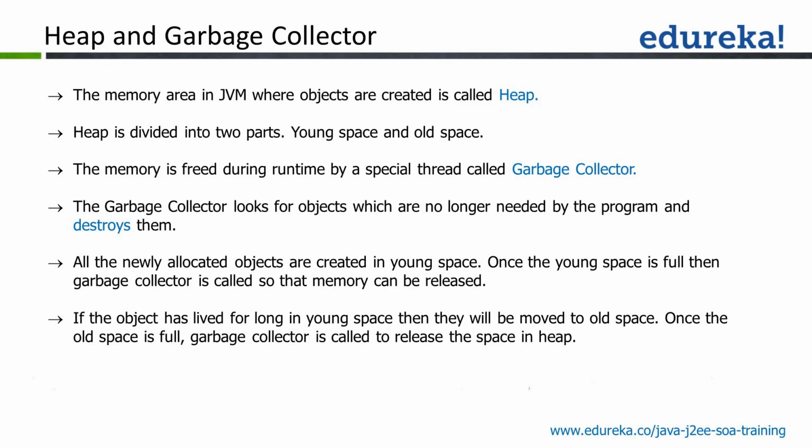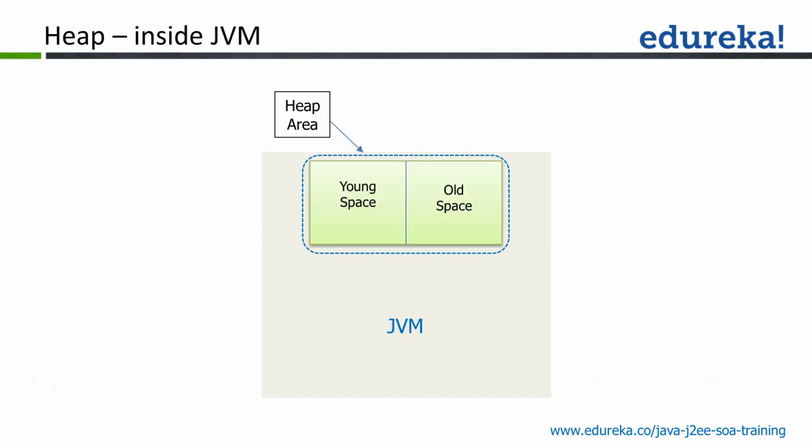All the newly allocated objects are created in the young space, and once the young space is full, then the garbage collector can be used so that we can release the memory. And if the object has lived for long in the young space, then it's going to automatically move into the old space. Once the old space is full, garbage collector will release the space in the heap. So that's how we have JVM in action. The JVM memory management model has these two spaces, young space and the old space, within the RAM.